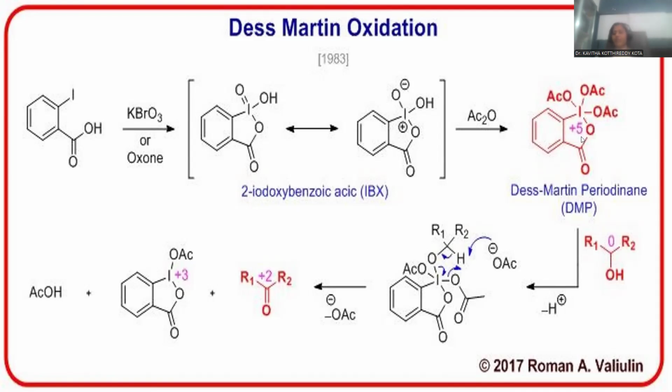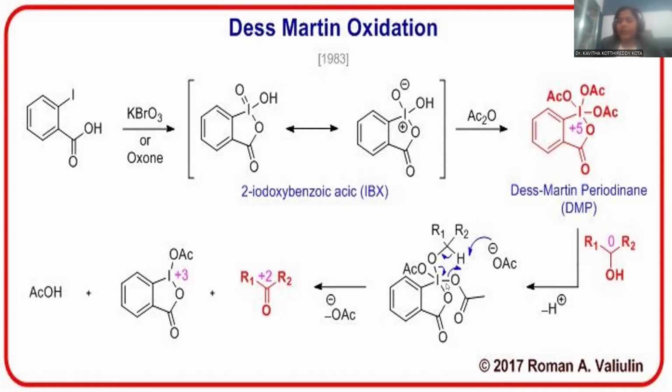Now we have synthesized the Dess-Martin oxidizing agent within the laboratory, within the reaction vessel itself. After getting this Dess-Martin periodinane oxidizing agent, now let me treat it with a secondary alcohol. The secondary alcohol is going to react with this Dess-Martin oxidizing agent. Iodine still has the provision to expand its coordination number. That's the reason why one more oxygen from this alcohol binds with this iodine. After getting this bond, it becomes sterically highly hindered.